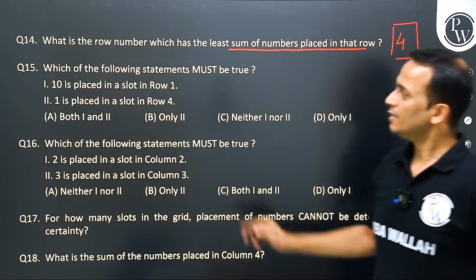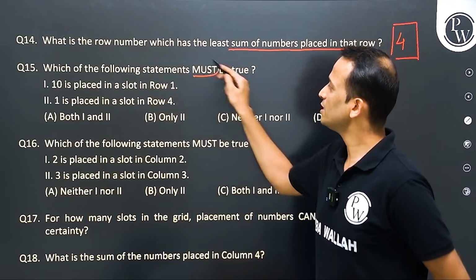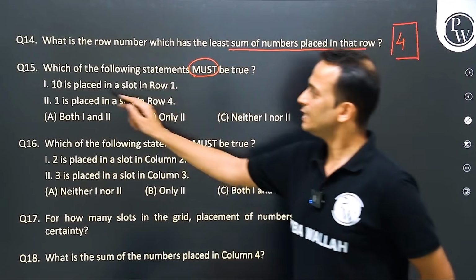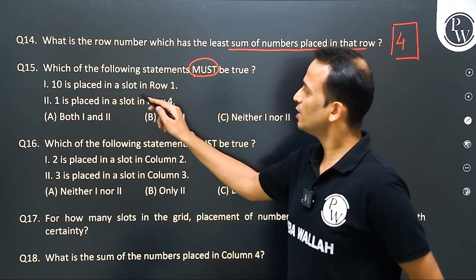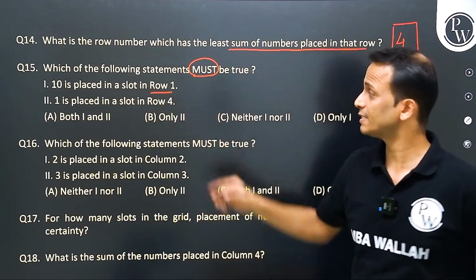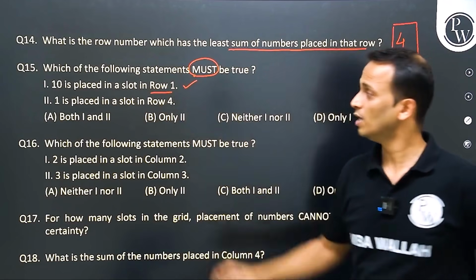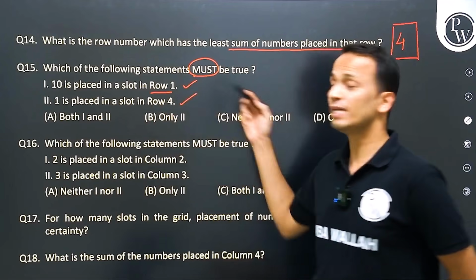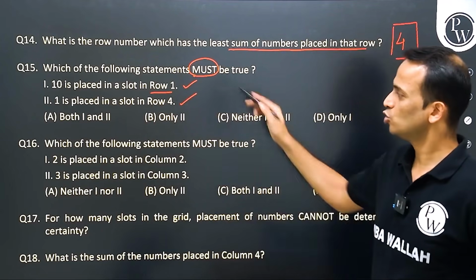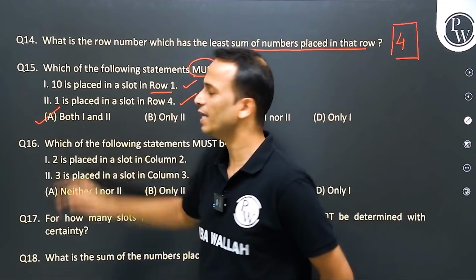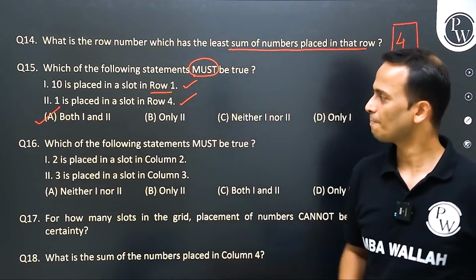Okay. Next question, which of the following statements must be true? 10 is placed in a slot in row 1. Yes, this is definitely true. 1 is placed in a slot in row 4. Yes, it is also definitely true. So both of them are true. Option A is the correct answer.